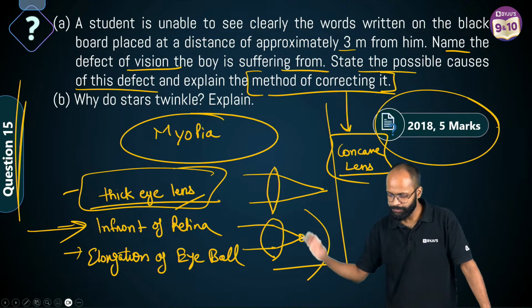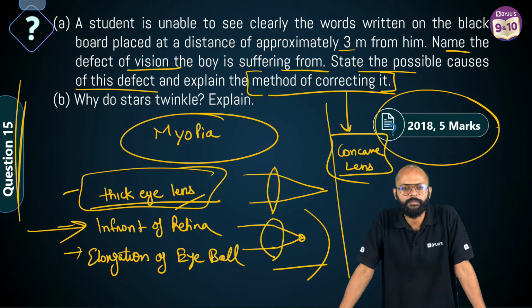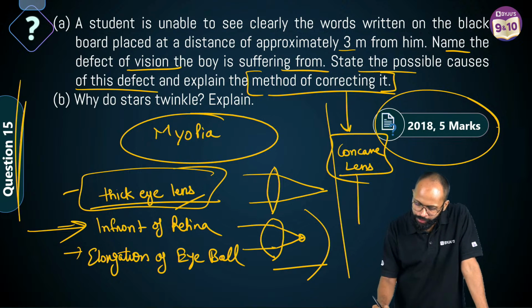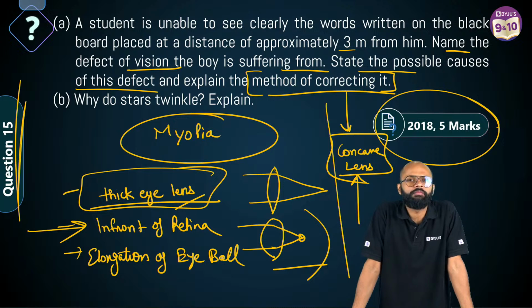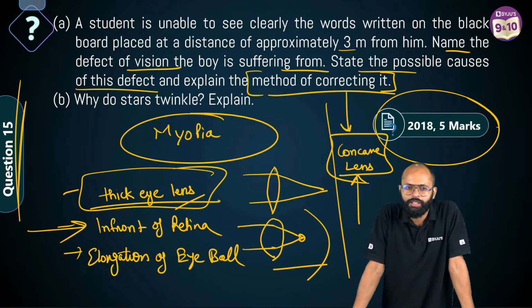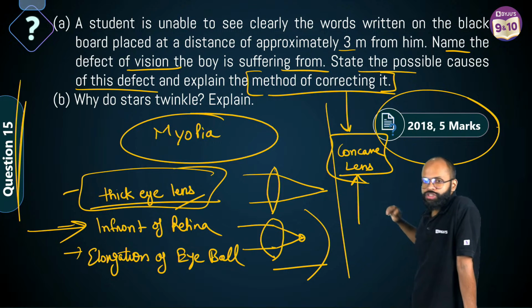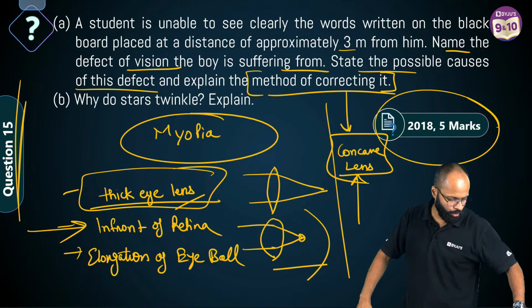This is your corrective lens. Done. There is no need to memorize even a single thing. Yes, concave lens. Clear? Now you tell me, is it okay to just write the word concave lens, or will you draw the diagram? That is my question to you. Pay attention to the marks and then answer. Is it okay to just say concave lens, or is it a good thing to draw the diagram also?